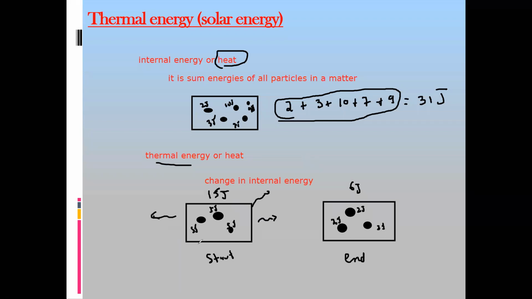How much energy is given out? It gives out 9 joules of energy. So the change in the internal energy, how much is the thermal energy? Thermal energy is equal to 9 joules.